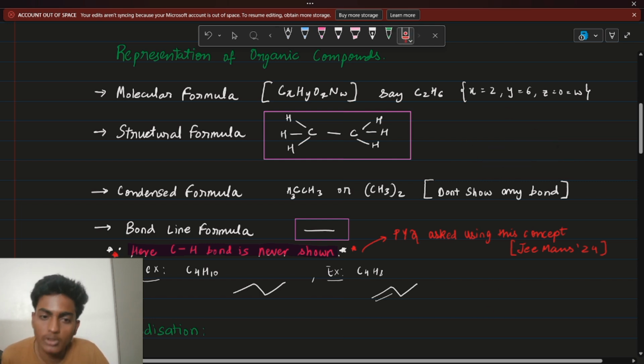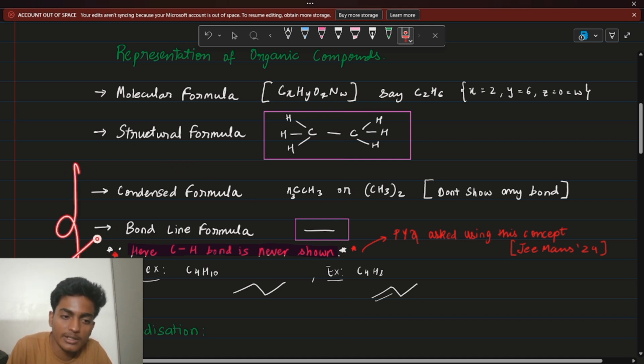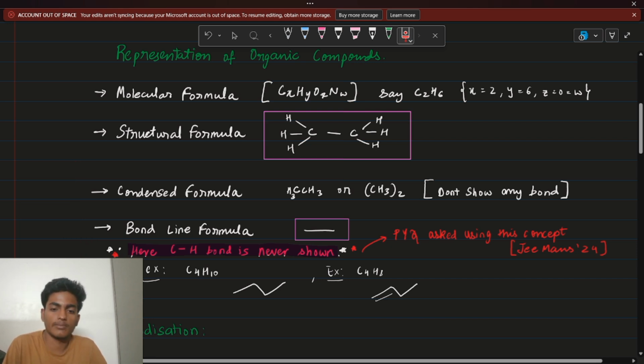So this is your important part. There are many types of representations, but out of which these both are really important. If you go through this, it will do your job. So bond line formula and condensed formula is done. Here the C-H bond is never shown. You can read here, a PYQ has been asked in JEE 24.